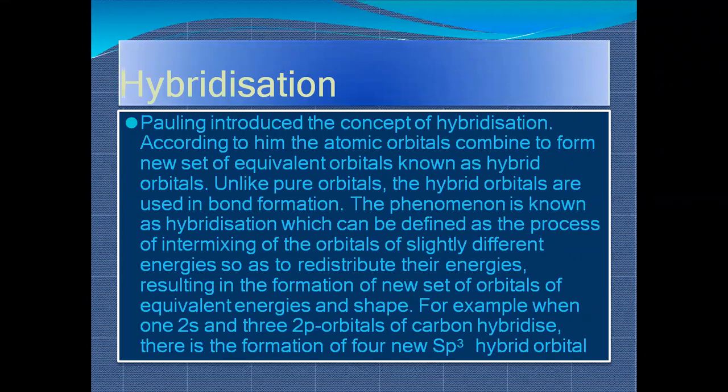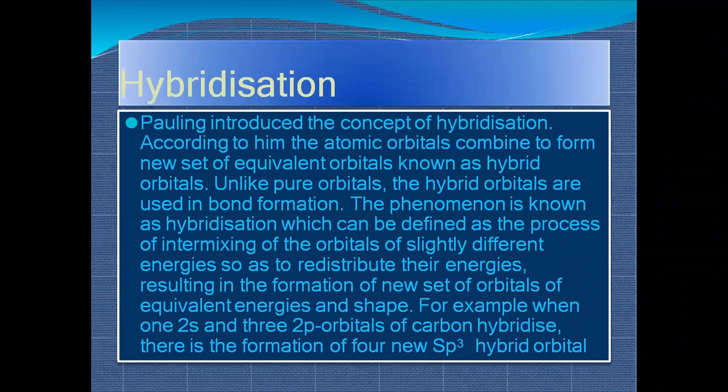Unlike pure orbitals, the hybrid orbitals are used in bond formation. The phenomenon is known as hybridization, which can be defined as the process of intermixing of orbitals of slightly different energies so as to redistribute their energy, resulting in the formation of a new set of orbitals of equivalent energy and shape. So what happens when your atomic orbitals combine?